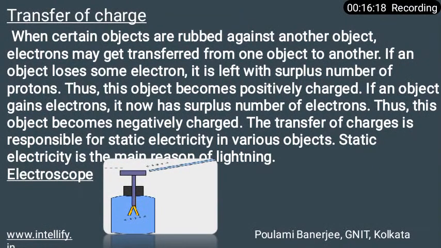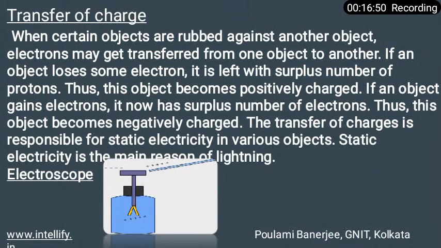In the device, gold and silver are used because gold and silver are among the best conductors of electric current, and hence leaves of these metals are used in the electroscope. In the picture you have seen two parts that are colored gold, and these are called the gold leaves.